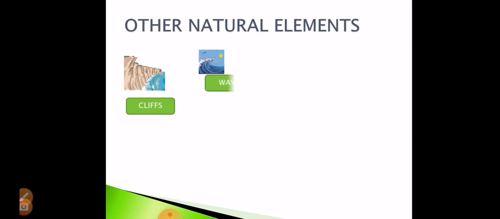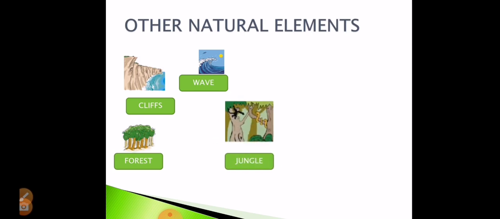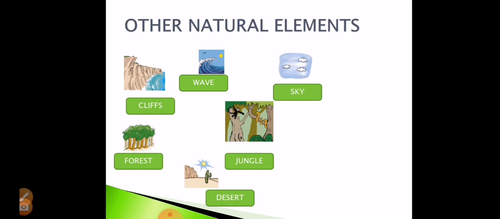Now, here we have a wave. In the sea, in the ocean, we see waves, of course, and you're going to see waves if you go to the beach this year. Here we have a forest. Here we have jungle, where we find lots of exotic animals and plants. Here is the desert, where the weather is usually very, very hot. Here is the sky, which is usually very, very blue and very, very clear in summer, which is not the case in winter, of course, you know that.